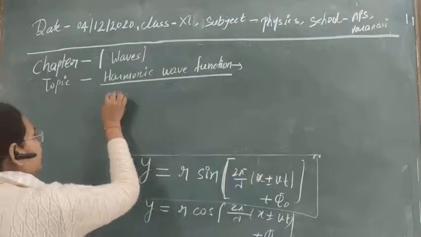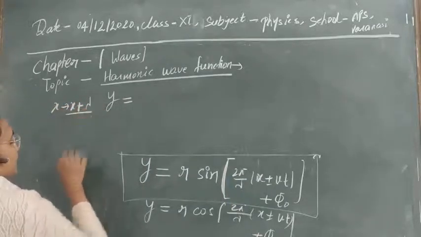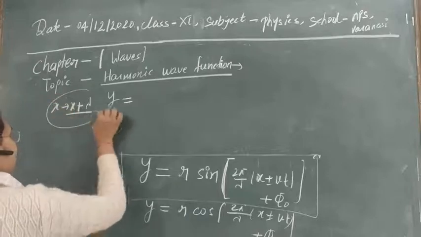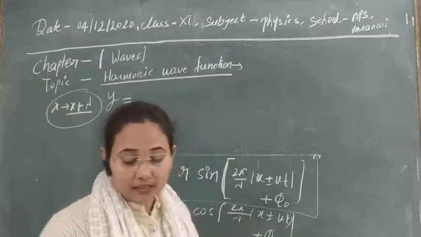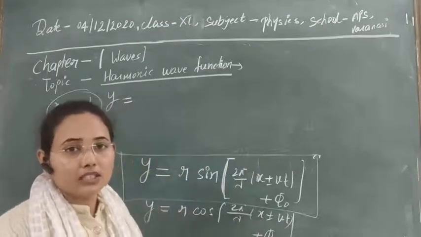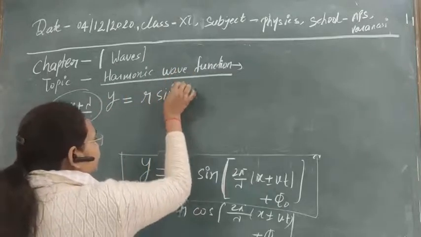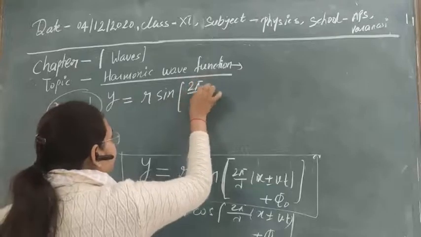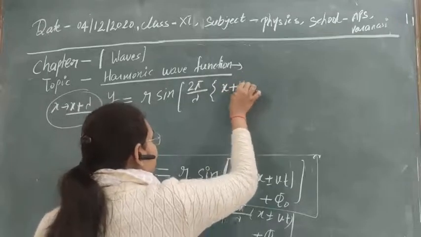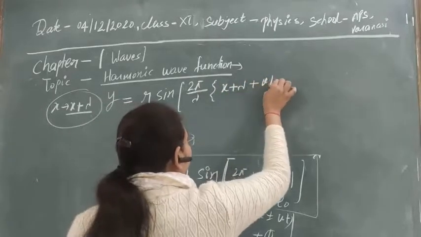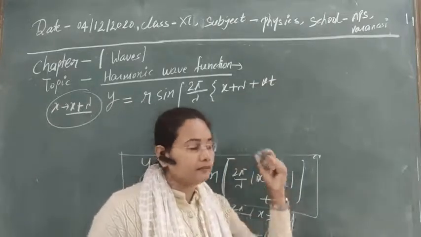So for this, let's replace x by x plus lambda. First we just want to see whether, if a fixed interval of distance is added to it, there will be some change in it or not. So y will be r sine of 2 pi by lambda (x plus lambda plus vt). Suppose that here I am taking only the plus sign.